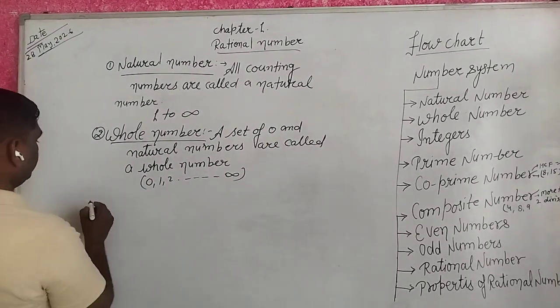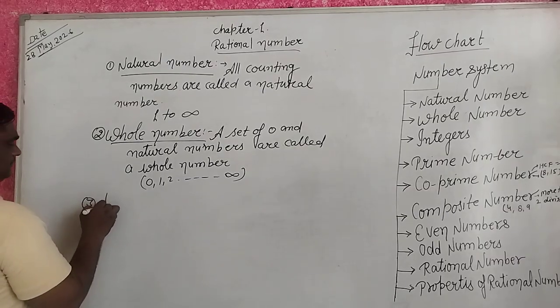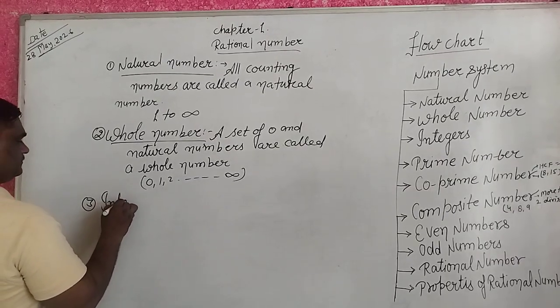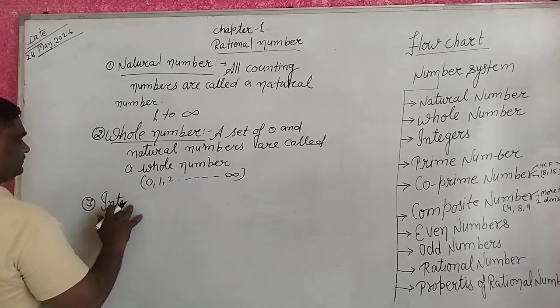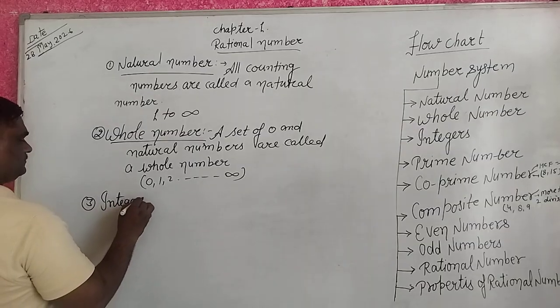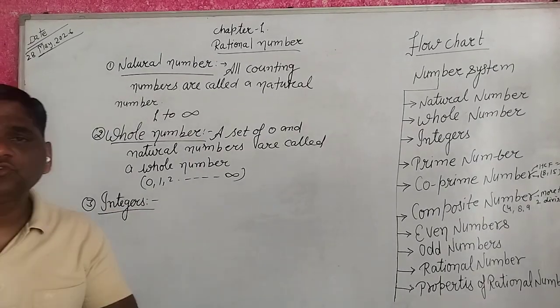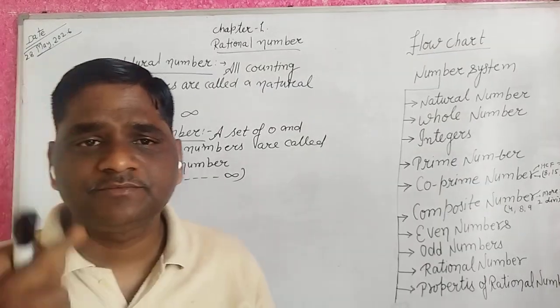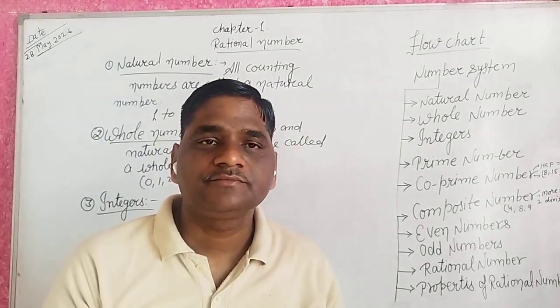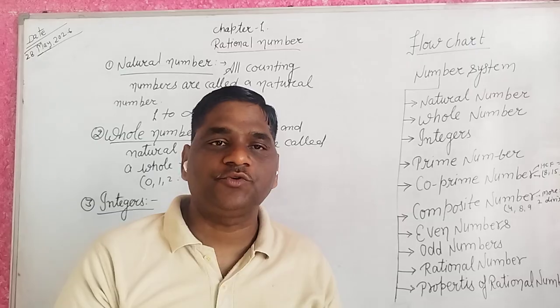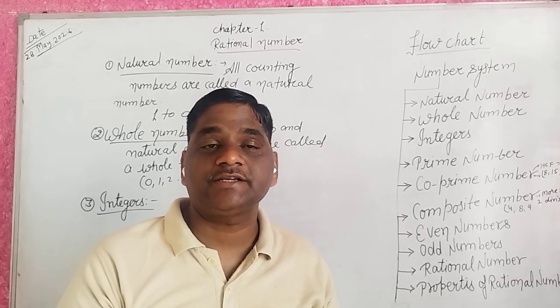Next, integers. You read integers again and again in third class, fourth class, fifth class, sixth class, seventh class and eighth class.